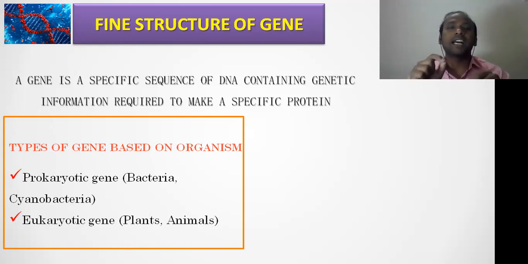The first one is based on organism. As we know, nature has majorly two different types of organisms, which we call prokaryotic and eukaryotic organisms. For prokaryotes, as many of us know, examples are bacteria and cyanobacteria. These are very simple organisms in which the DNA is present in a single chromosome, right? That DNA also carries the genes. So based on organism, genes can be of two different types: prokaryotic genes and eukaryotic genes.